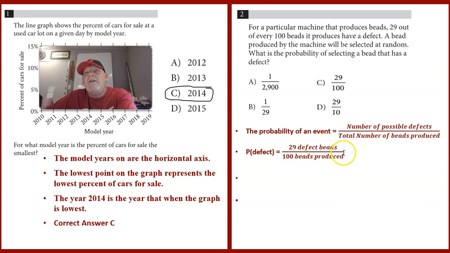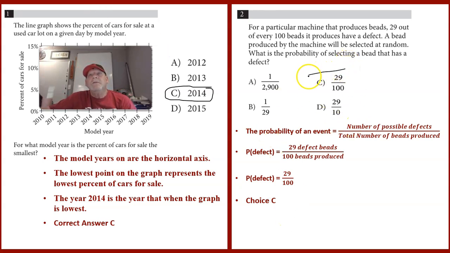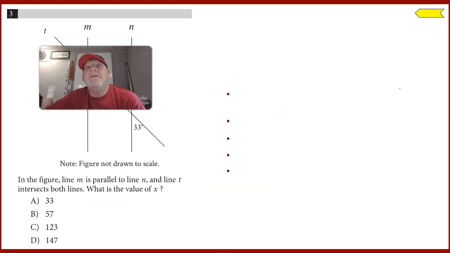So I have 29 possibly defective beads out of every 100 produced, which is 29 out of 100, or choice C. Hopefully you're able to get that one. It wasn't too hard. Number 3 may be just a little bit harder. So we're doing 3 in this first short video.